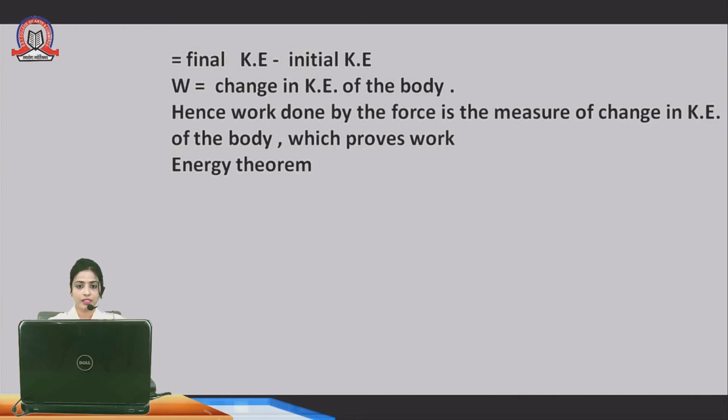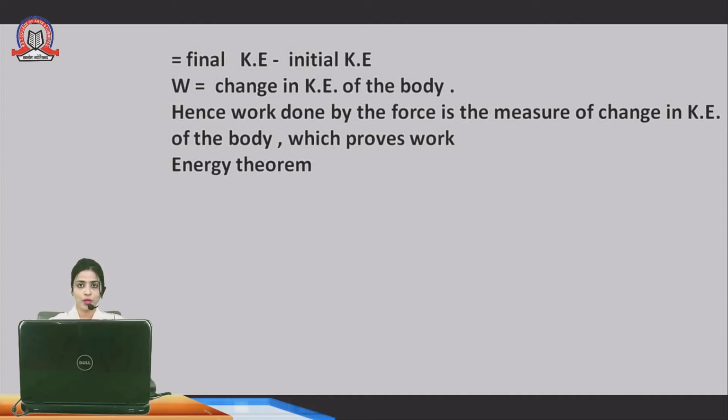Hence, work done by the force is the measure of change in kinetic energy of the body, which proves the work energy theorem. Here we have proved the work energy theorem.